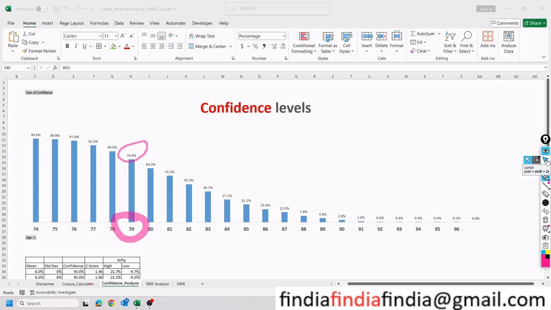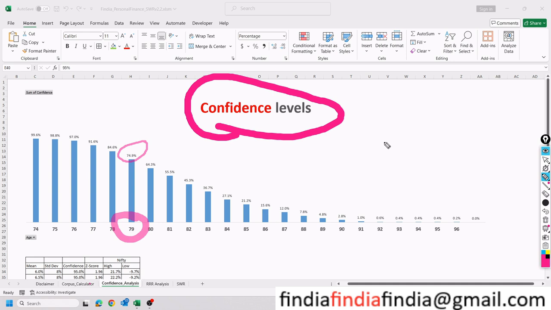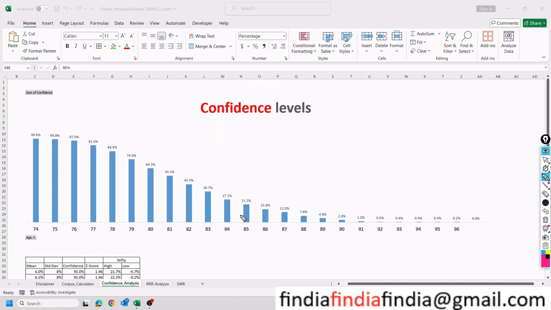Okay, that, my friends, is Monte Carlo simulation for you, with a good confidence level that we were talking about, right? That is exactly what we needed in terms of a very, very succinct way of presenting things. Till what percentage confidence do you have that this corpus is going to last? We can clearly now say that the corpus will last till 79 years in 75% of cases, so you can say that is the confidence level that it's going to last, right?